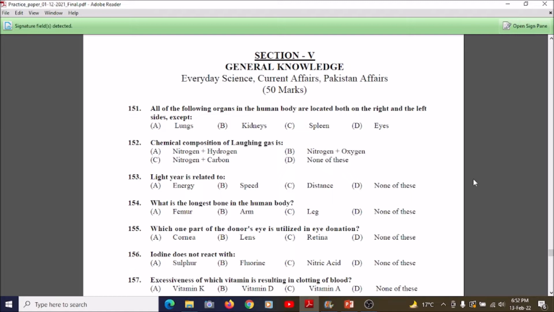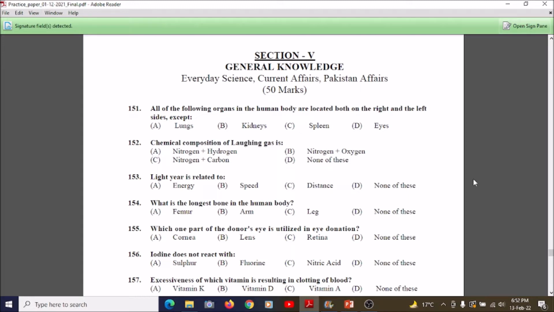All of the following organs in the human body are located both on the right and the left side except: option A lungs, option B kidneys, option C spleen, and option D eyes.